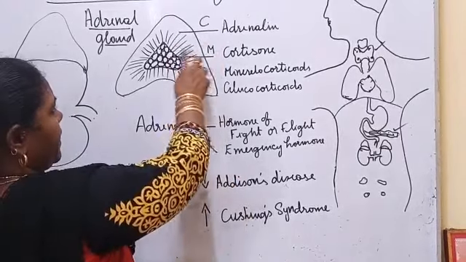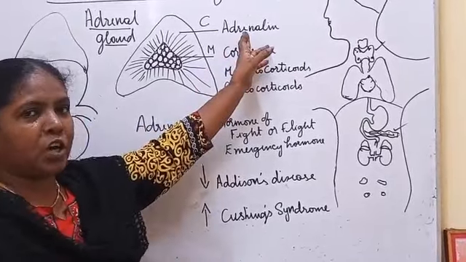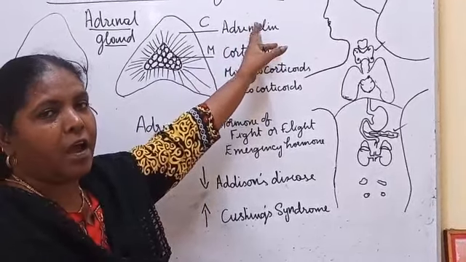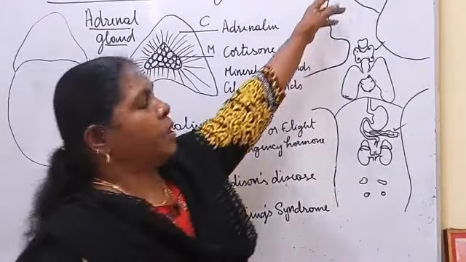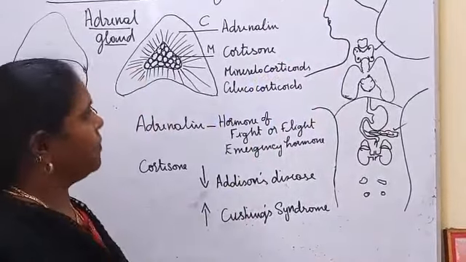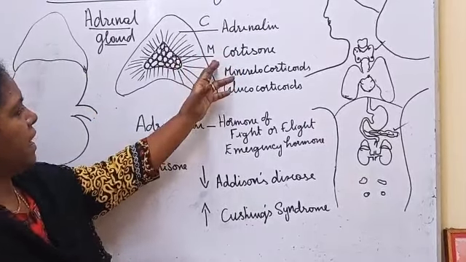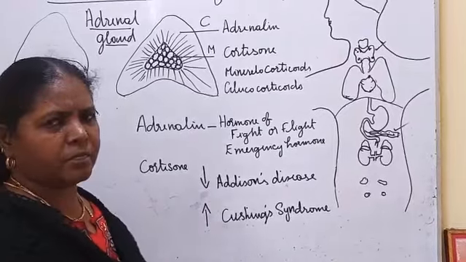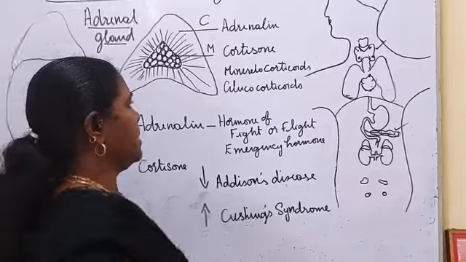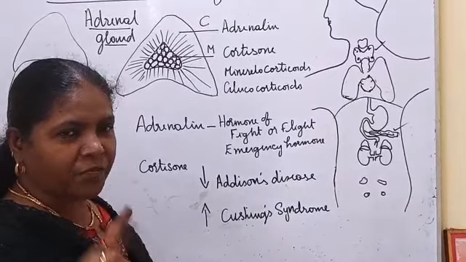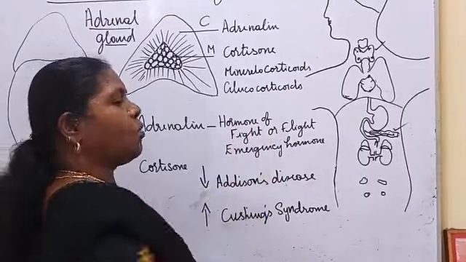The adrenal cortex secretes adrenaline. This secretion is induced by adrenocorticotrophic hormone secreted by the pituitary gland. Then the medulla secretes a number of hormones, but the major hormones are called cortisols. These cortisols can be classified into two categories: mineralocorticoids and glucocorticoids.